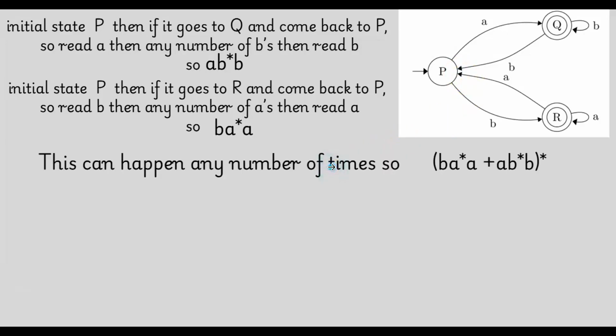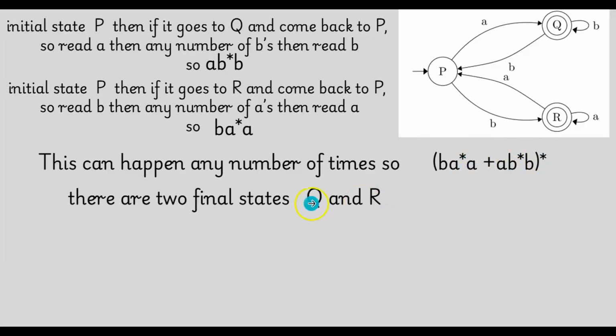Now this can happen any number of times. That means you can do the same thing again and again. So that is why we are combining these two and put a star here. That means 0 or more combinations of these strings.